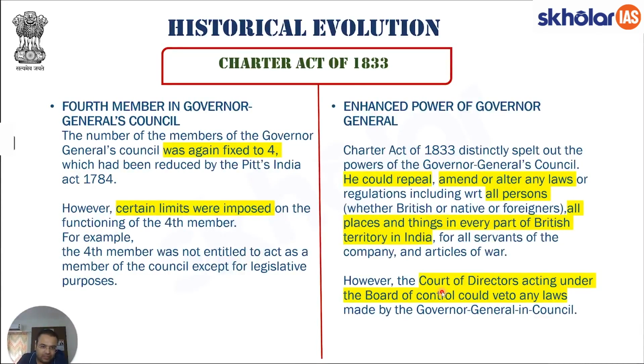In the Charter Act of 1833, one of the decisions that was taken was that the competitive exams in India will be made open to all. That is, all people can participate in the competitive exam that is being conducted. Even the Indians, the natives, could participate in it. The Court of Directors actually vetoed this aspect of the bill, and they said that they are not okay with having Indians handling the positions of officers in the company, and thus this aspect of the Charter Act of 1833 was removed.